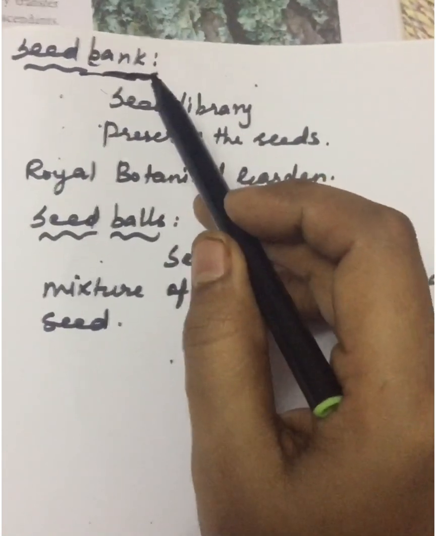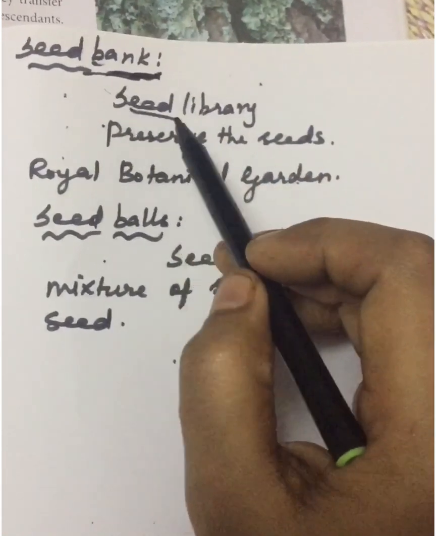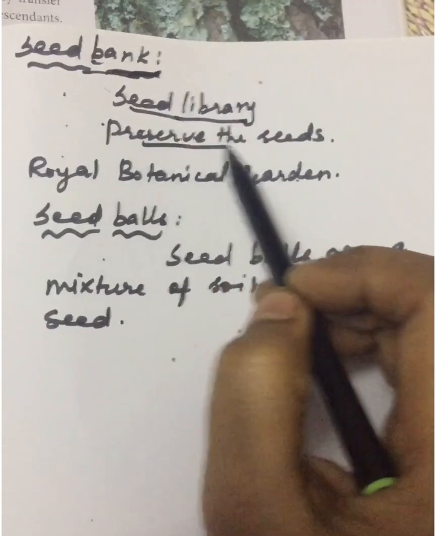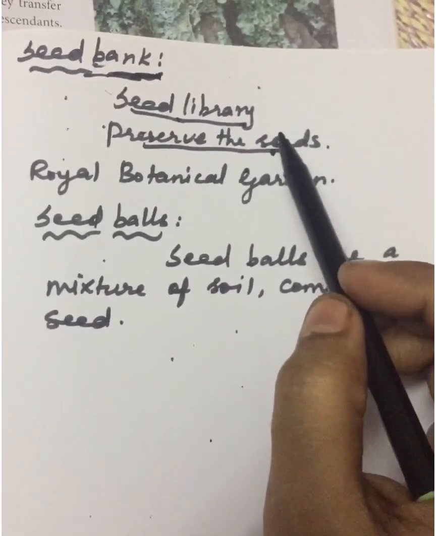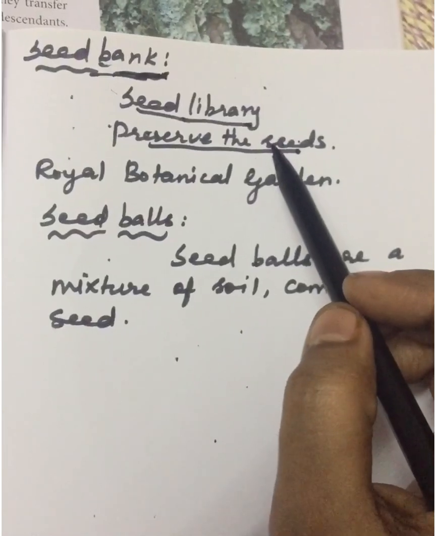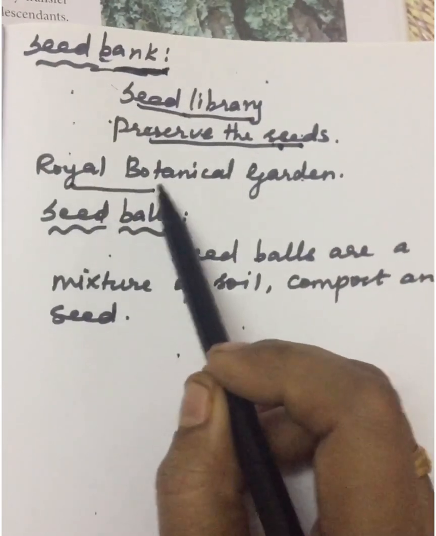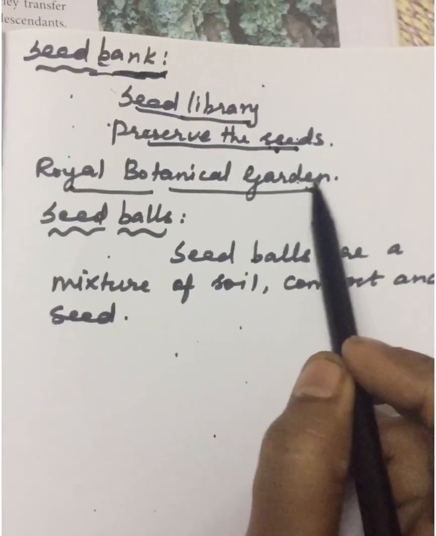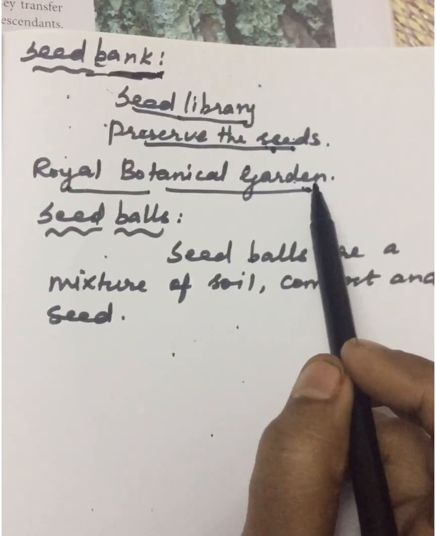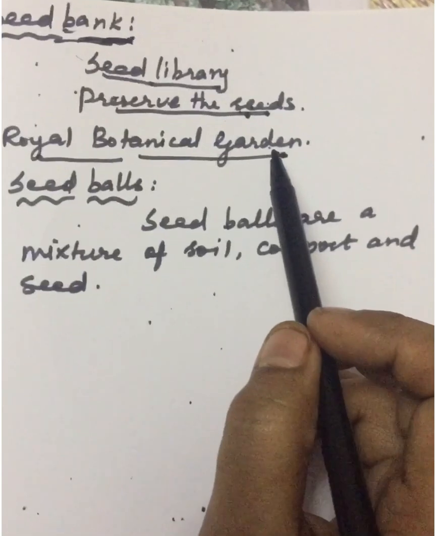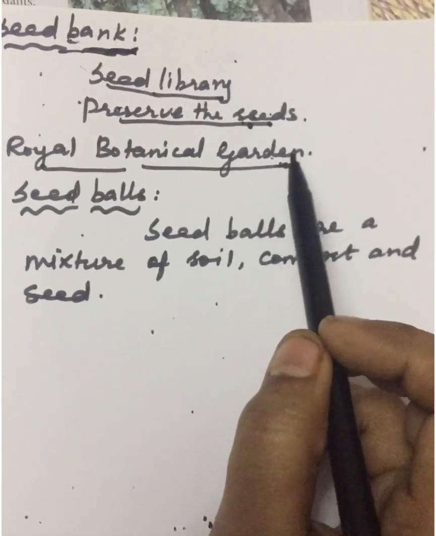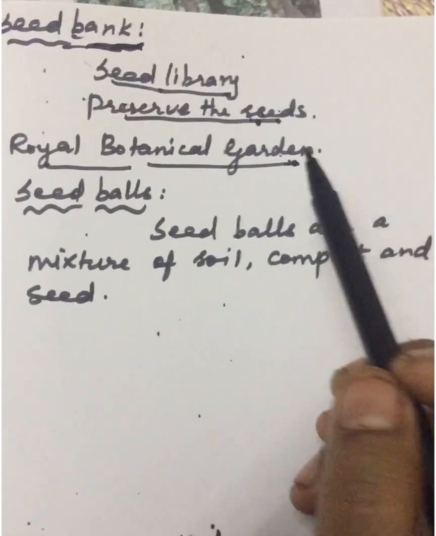Students, next we are going to study about the seed bank. What is seed bank? Seed bank is also called a seed library. It's a place where the seed is stored or preserved. Here the seeds are stored in airtight earthen pots. The Royal Botanical Gardens located in Calcutta was the first to start collecting seeds in a seed bank. So seed bank is a healthy practice to preserve the seeds in one place.